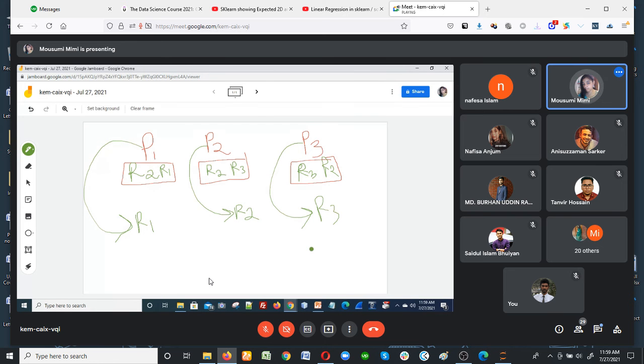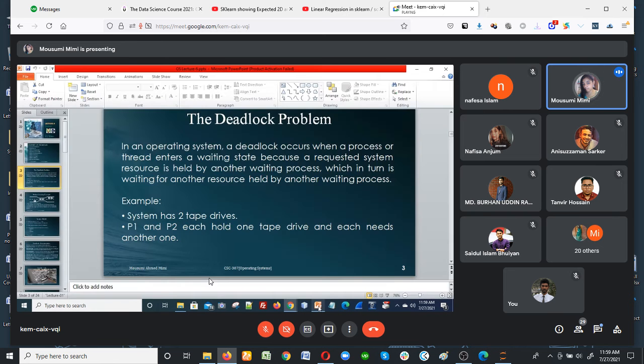Now, first of all, what is actually deadlock? Look at the definition. In an operating system, a deadlock occurs when a process or thread enters a waiting state because a requested system resource is held by another waiting process, which in turn is waiting for another resource held by another waiting process.